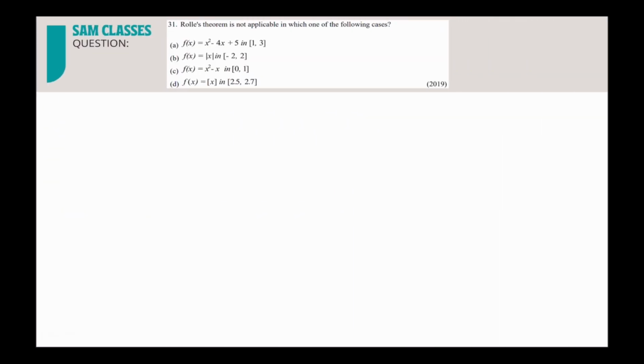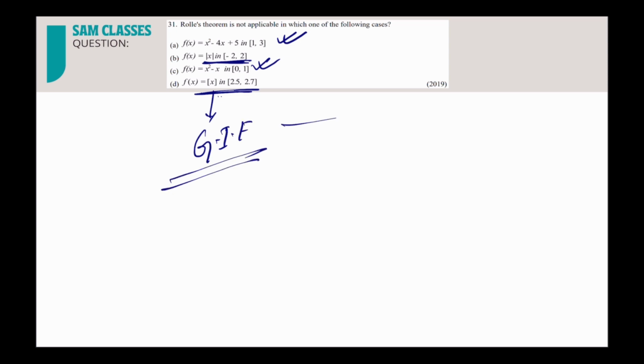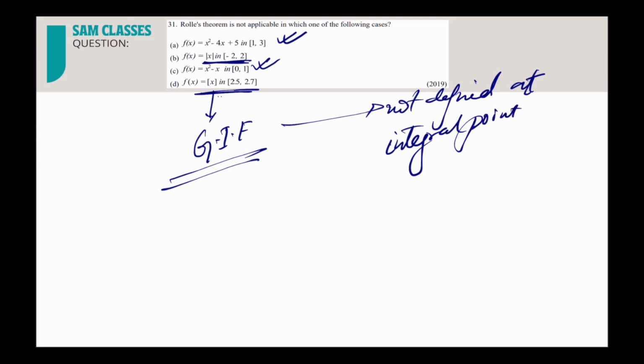Now coming to Rolle's theorem, which is not applicable in which of the following cases? We already know, this is a polynomial function, always continuous and differentiable. We can check the values also. Now, what about modulus? We'll come to this. What about the signum function? What about the greatest integer function? Always remember, the greatest integer function is not defined at integral points. Here it is not for integral points, it's from 2.5 to 2.7, so very easy, it is defined here.